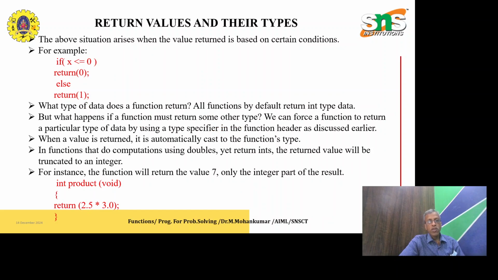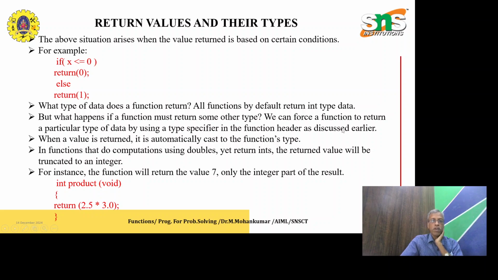The above situation arises when the value returned is based on a certain condition. For example, if x is less than or equal to 0, return 0, else return 1. What type of data does a function return? All functions by default return int type data, but what happens if a function must return some other type?